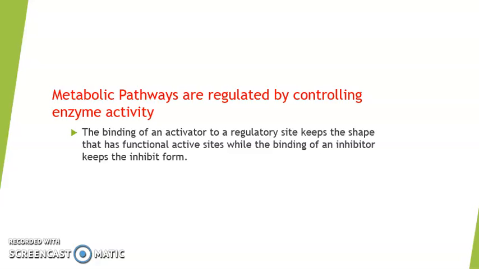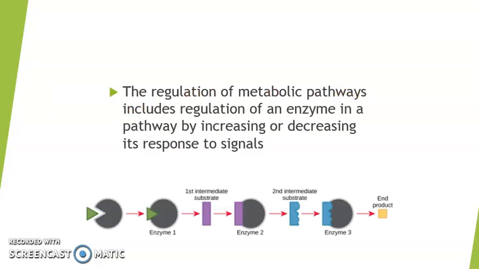In metabolic pathways, a regulatory enzyme that catalyzes one step sets the rate for the entire sequence of reactions. The regulation of metabolic pathways includes regulation of an enzyme in a pathway by increasing or decreasing its response to signals. Control involves monitoring the effects that these changes in an enzyme's activity have on the overall rate of the pathway.